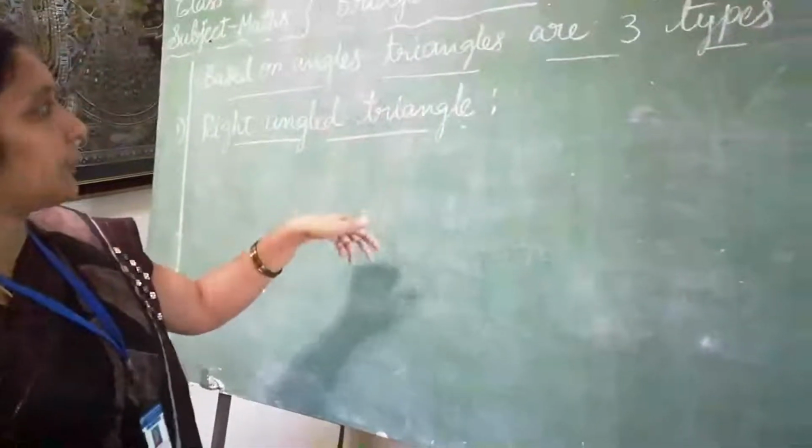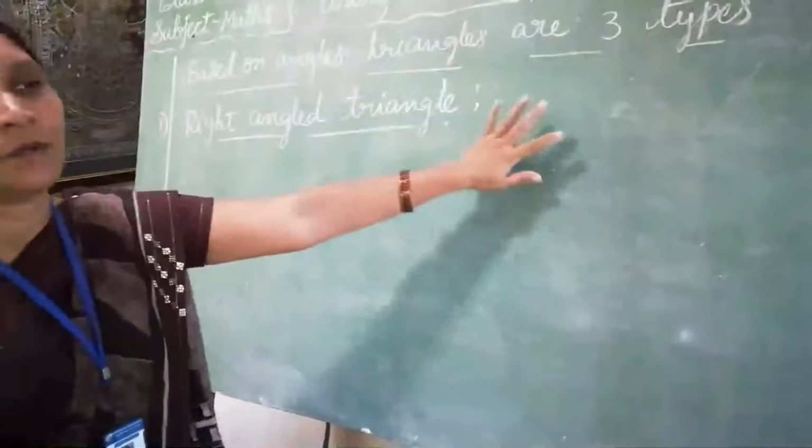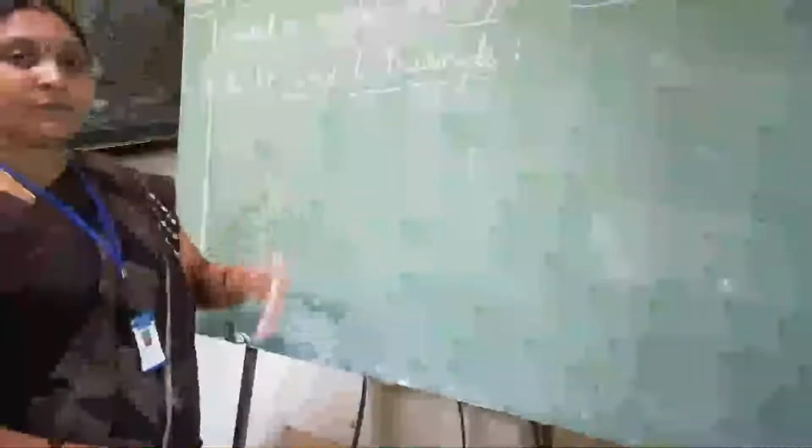Now this topic is based on angles. The triangles are three types. First one, right angle triangle. I will explain about right angle triangle. A right angle is always 90 degrees. The sum of the three angles is 180 degrees.